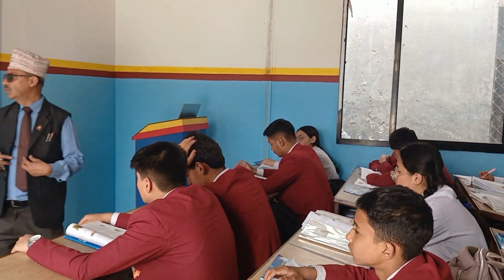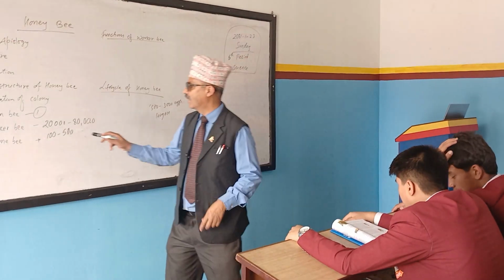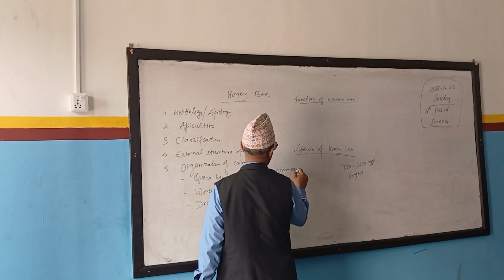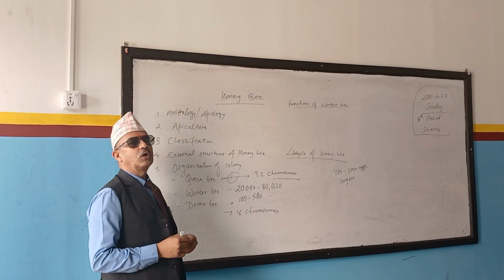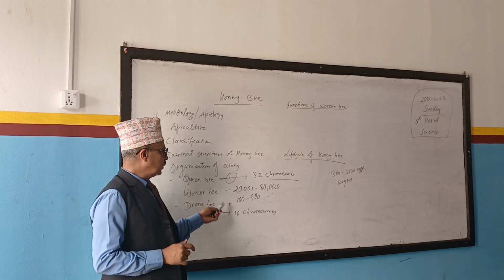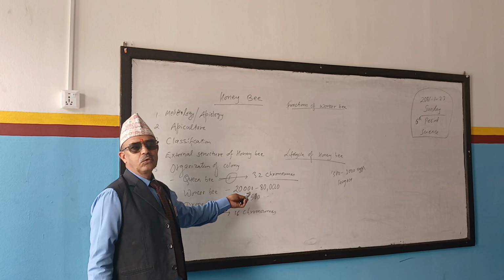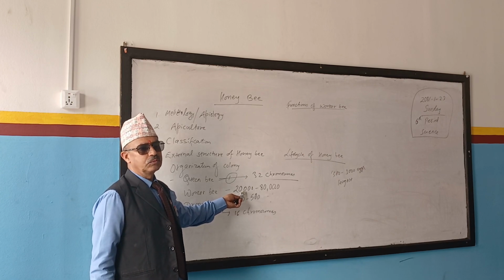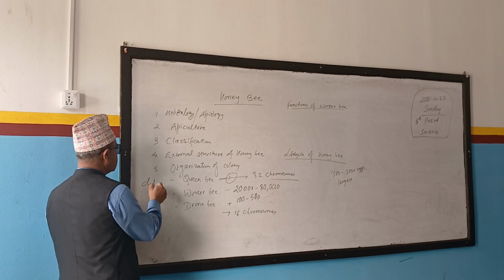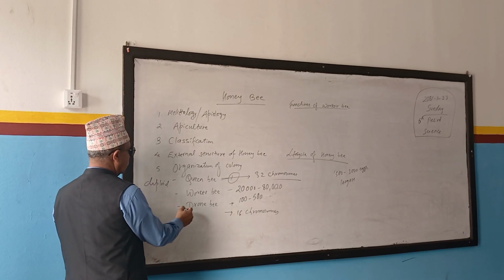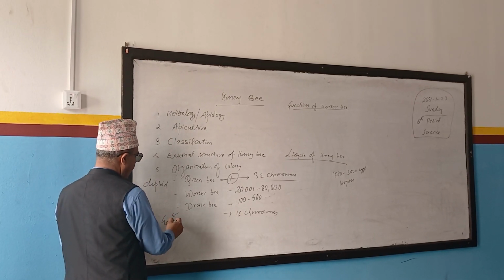Okay, so these drone bees, male. Queen bee contains how many chromosomes? 32 chromosomes. Drone contains 16 chromosomes. Queen bee contains 32 chromosomes. So queen bee is diploid. Drone bee is haploid.